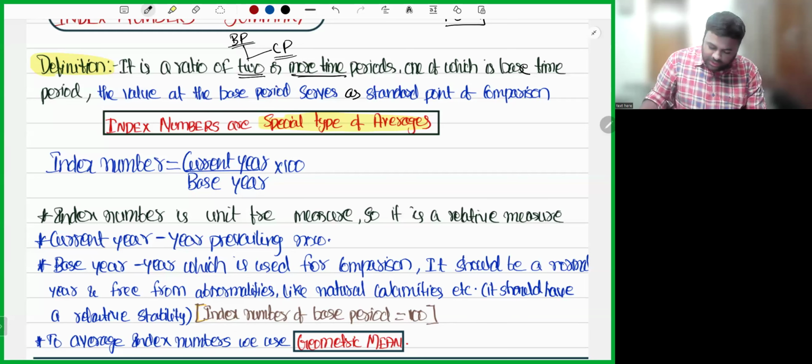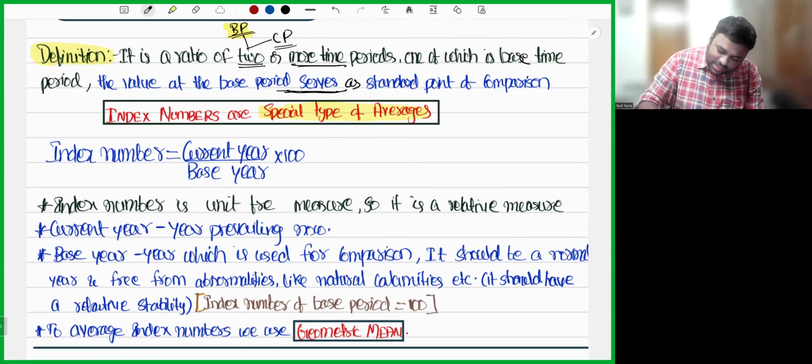Next, the value of the base period serves as the standard point of comparison. You will take the base period as the standard point of comparison. Like in our country, the base period is the year 2000. So the year 2000 is the standard point of comparison. With respect to the year 2000, we tell whether the price increased or decreased.